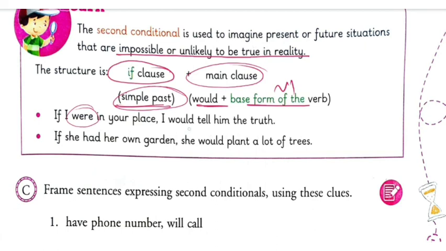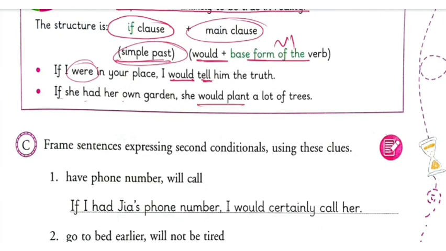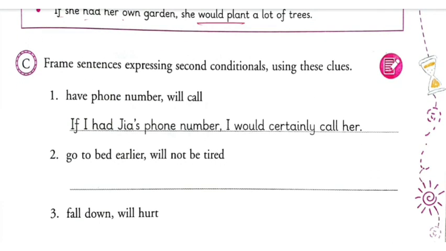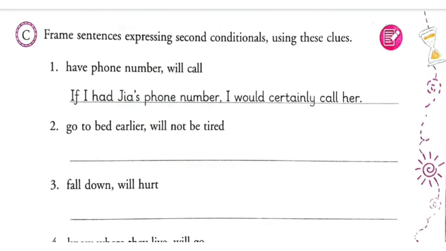Simple past. I would tell him the truth. You can see would is used here, then the base form of the verb is used. If she had her own garden, she would plant a lot of trees. So here a few examples are provided that we have to go through. Go to bed earlier, will not be tired. What you have to do? Frame sentences expressing second conditional using these clues.